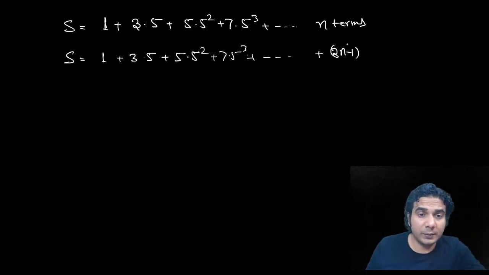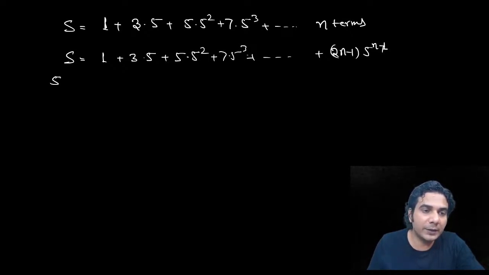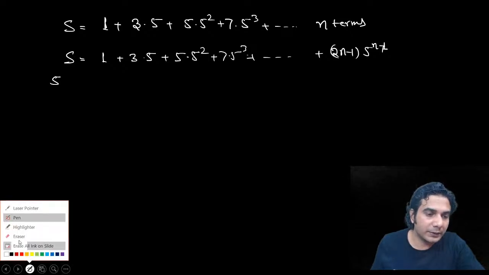Then you need to write the nth term of the GP, which is 1, 5, 5 square, 5 cube, and so nth term is going to be 5 raised to n minus 1. It's quite simple. Now to apply the formula, we'll have to multiply it by the common ratio. So multiply by the common ratio. So 5 is the common ratio. Wait a minute.